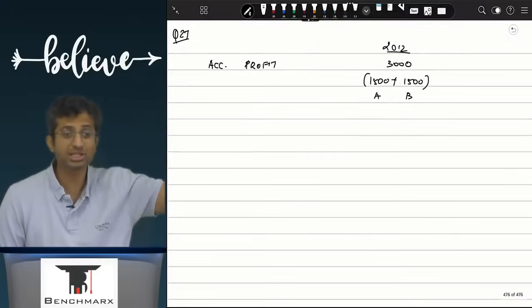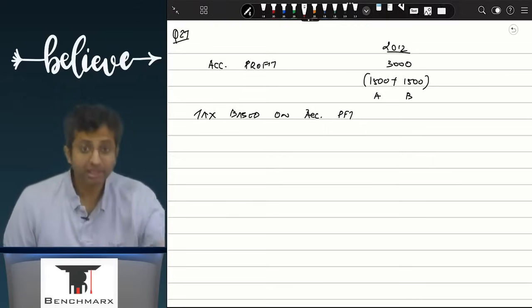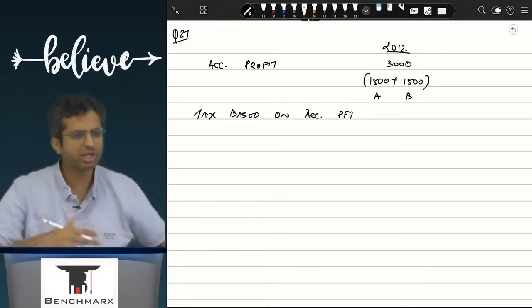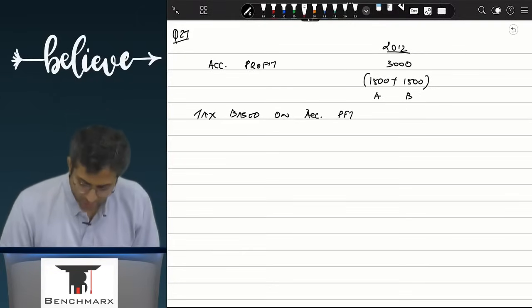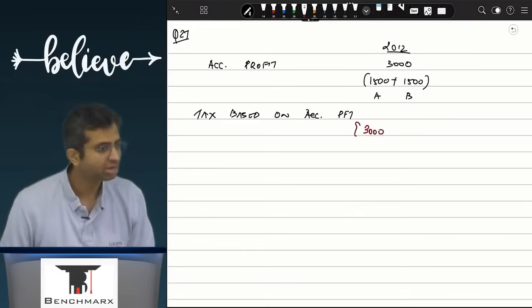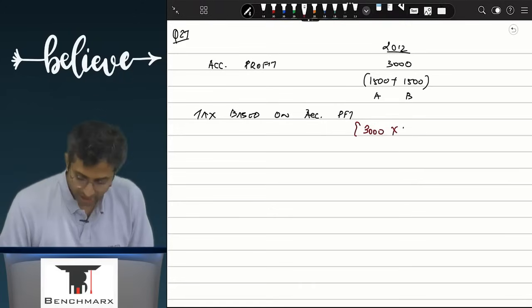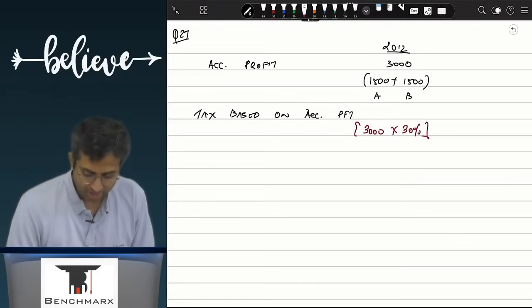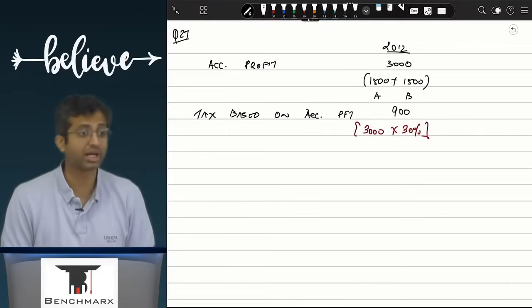Okay, you are a company whose own jurisdiction is country A. What will a reader of the reconciliation do? Remember, we read this in question 16 also. He will say tax based on accounting profit. Do I show a country-wise income statement or a total income statement? Total. So a reader will see 3000 and he will directly apply the rate prevailing in his jurisdiction. What is the rate in country A? 30%. So a reader will say ideally 900 of tax should come.